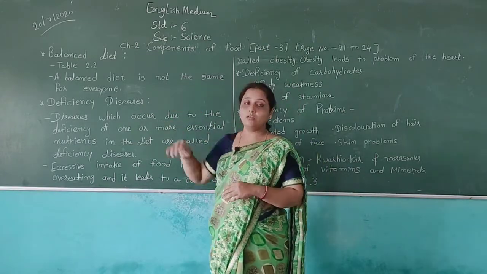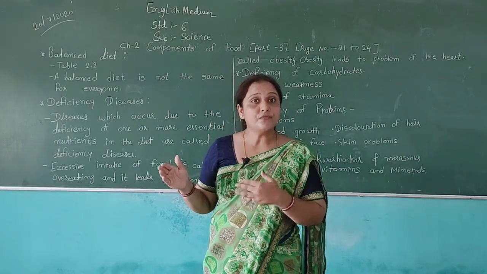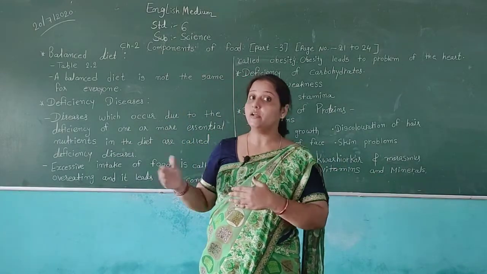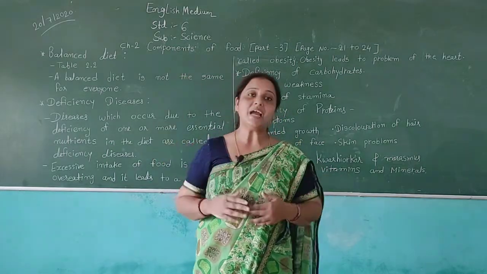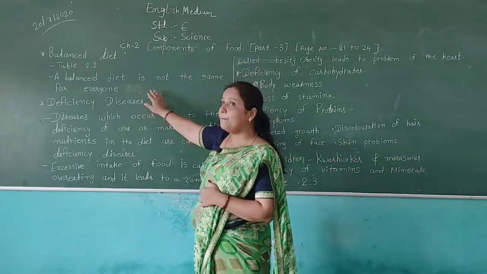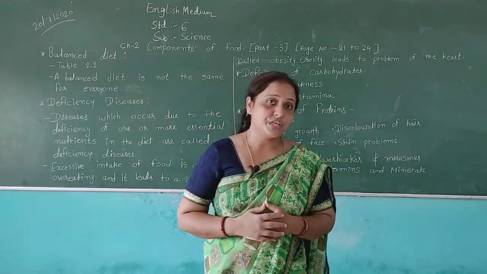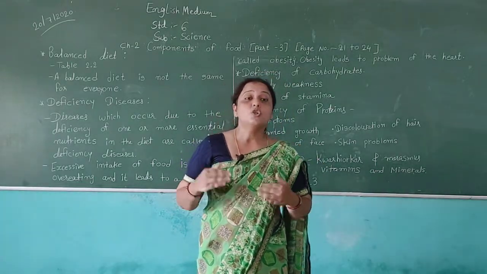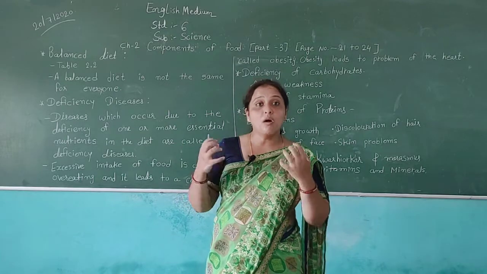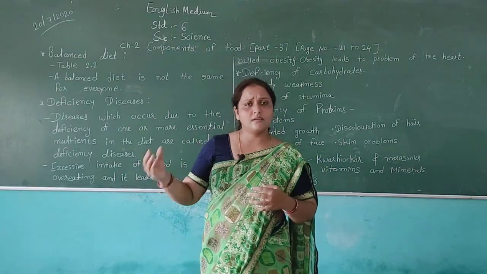For example, a child does not work like an adult, so the balanced diet of a child differs from that of an adult. And for example, a pregnant woman needs more nutrients because she has a baby in her stomach, so she needs more proteins, vitamins, fats and other nutrients.